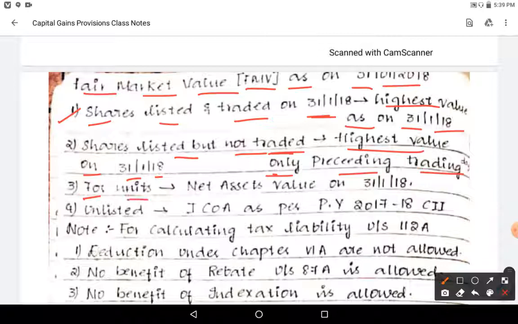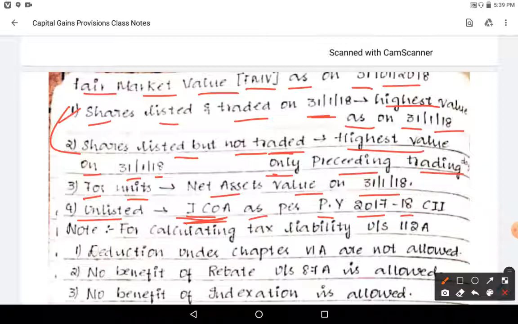These two points are for shares. For units, it is the net asset value on 31/1/2018. It will be given, don't worry. For unlisted shares, the cost of acquisition is as per the previous year 2017-18, that is, the indexed cost of acquisition.